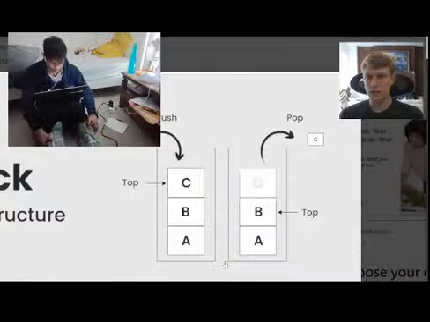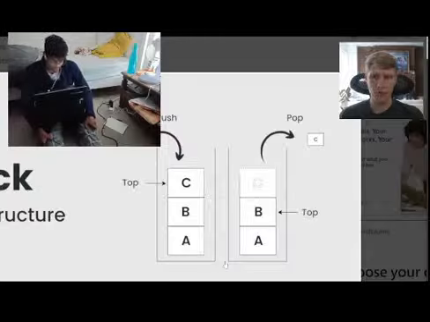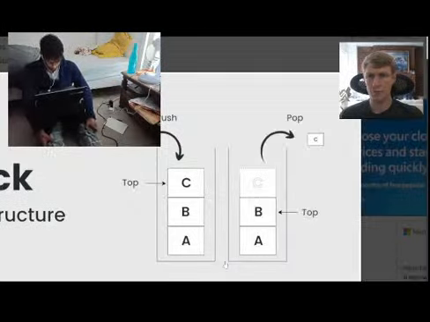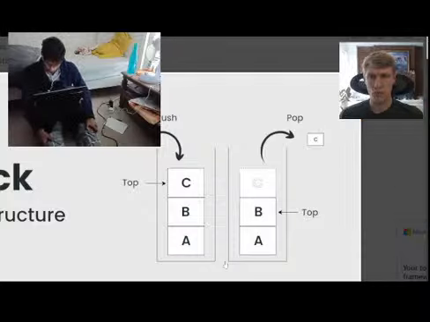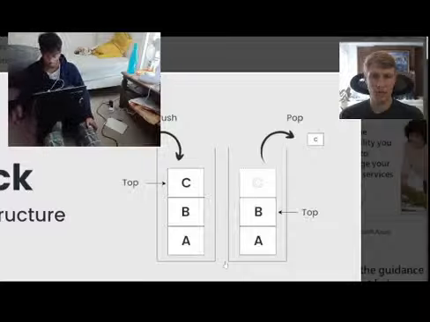A stack is a data structure that follows a particular order in which the operations can be performed. The order in which you can access items on your stack is LIFO, which is last in, first out, and you can perform push or pop operations on your stack. Push will put a new value onto our stack, and pop will pop off the top value of our stack. So for this problem, we will be pushing open brackets onto our stack, and when we receive a closed bracket, we will pop the top value of our stack and compare it to our closed bracket. If they're the same bracket type, we'll know it's a valid set of brackets. Otherwise, it'll be an invalid set of brackets.